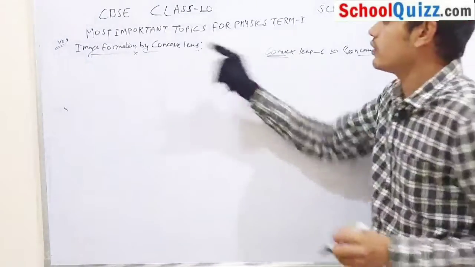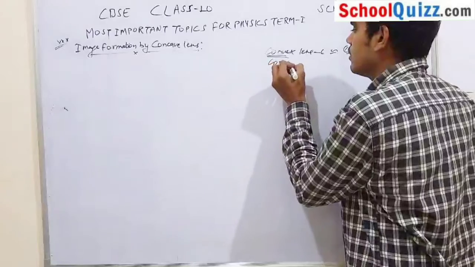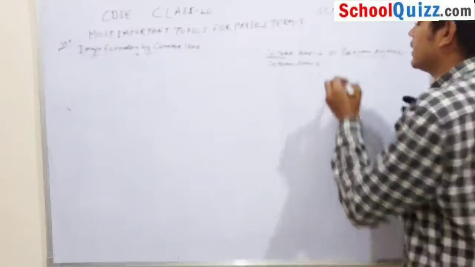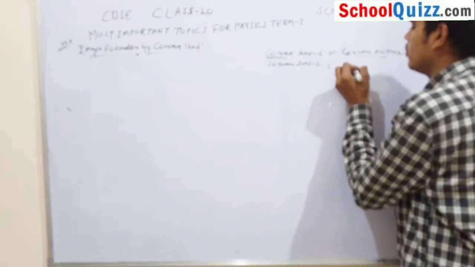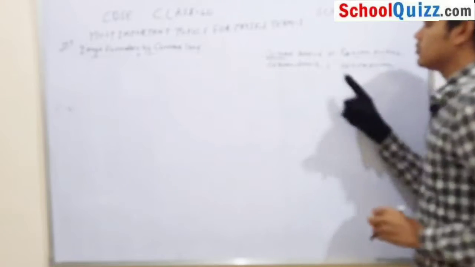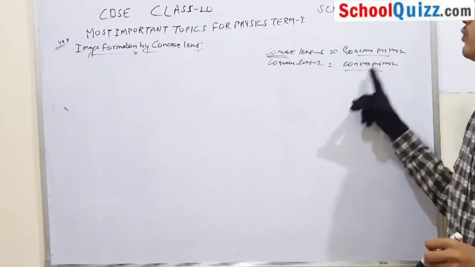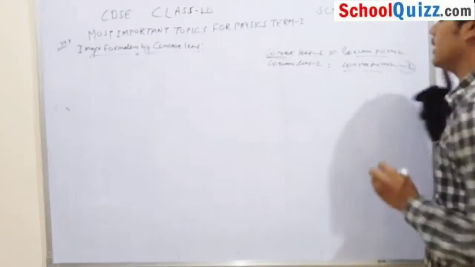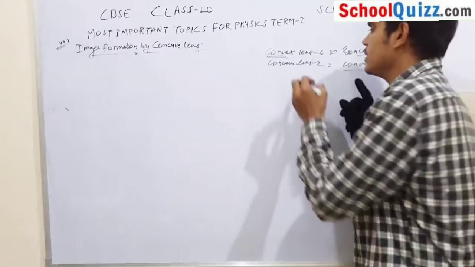But in the concave lens there are only 2 cases, which are similar to the convex mirror. In a convex mirror there are also 2 cases, and in a concave lens there are also 2 cases.